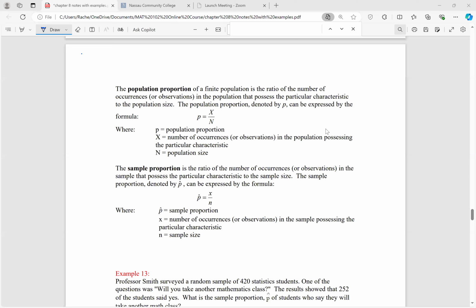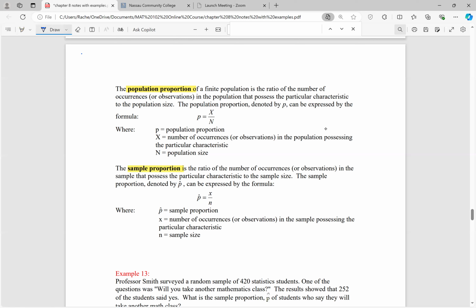So the population proportion, which we'll look at first, is the ratio of the number of observations in the population that possess a particular characteristic to the population size. So we use P to represent population proportion, and it's equal to this ratio, X divided by N, where X is the number of occurrences or observations in the population that possess that particular characteristic, and N is the population size.